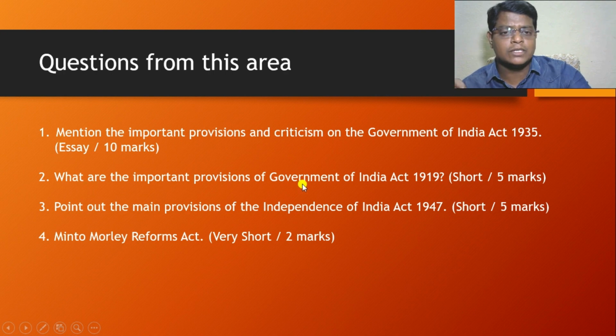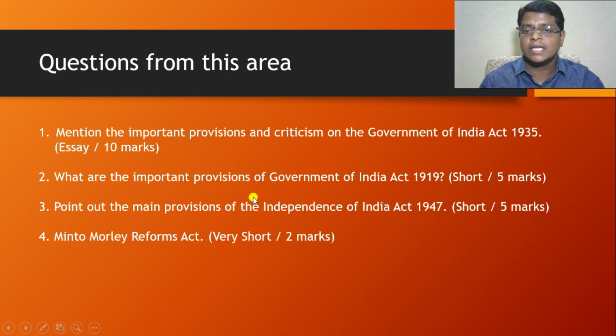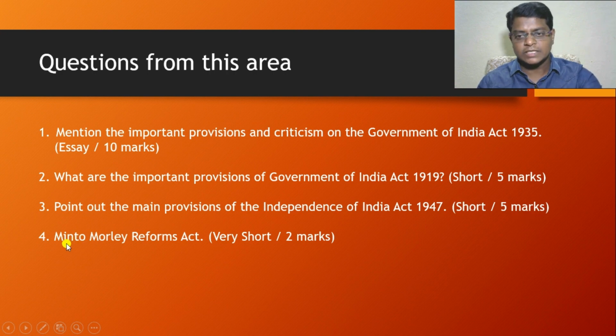And what are the important provisions of the Government of India Act 1919? It is a short answer which carries 5 marks. You have to mention a brief introduction in 1 or 2 lines, and at the same time mention important provisions. Also, point out the main provisions of the Indian Independence Act 1947. It is also a short answer which carries 5 marks. At the same time, the Minto-Morley Reforms Act is a very short answer, 2 marks. So these are the important questions from this area. You have to try to understand.